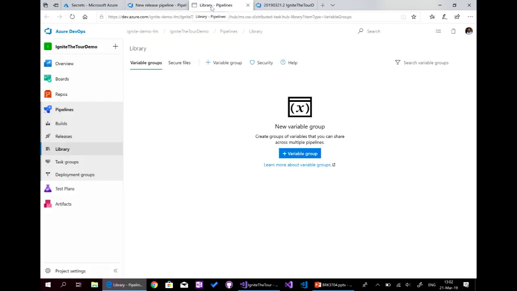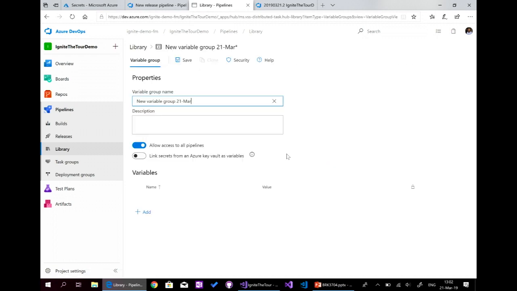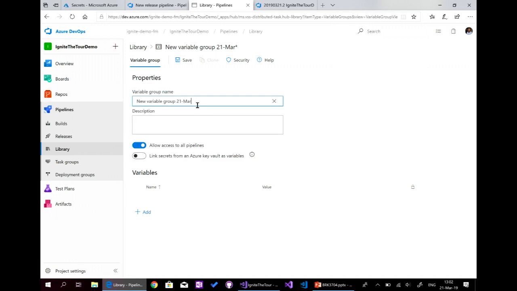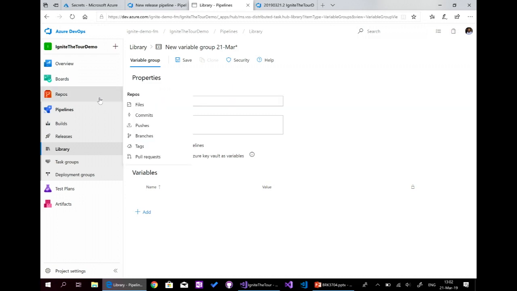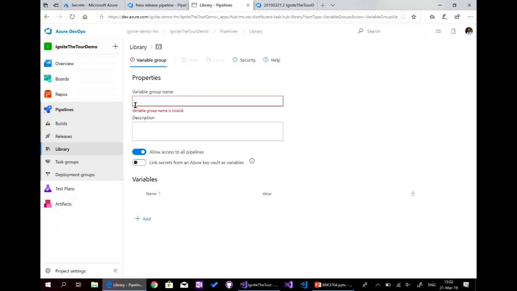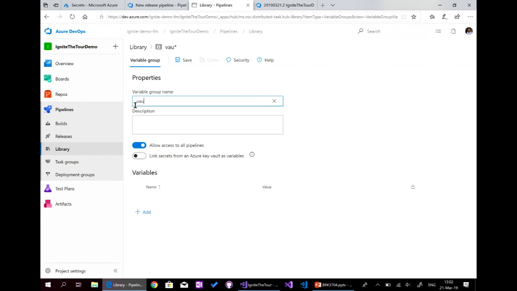And there is a very important option. It's a cool option here. I call it vaults, for example. OK. Great. So here we have an important option, which is called link secrets from an Azure key vault as variables. So here, we can import the variables that we stored in Azure directly here.